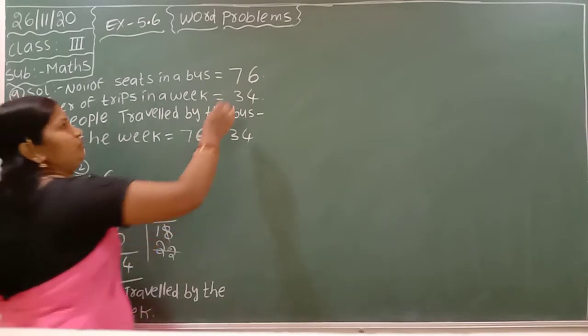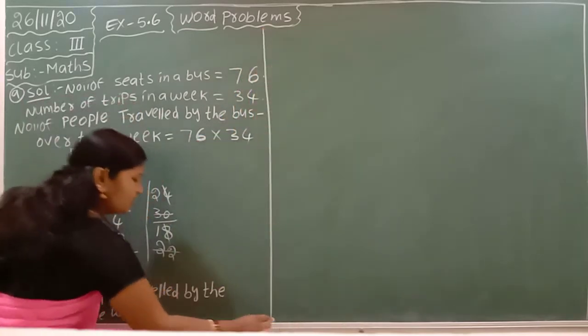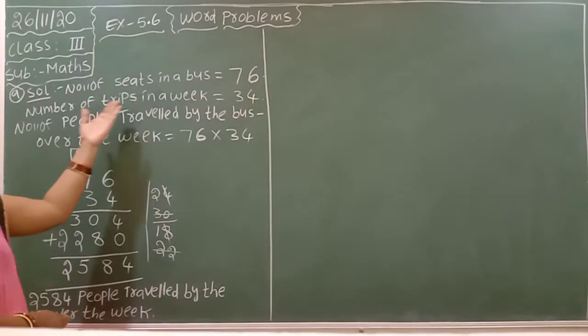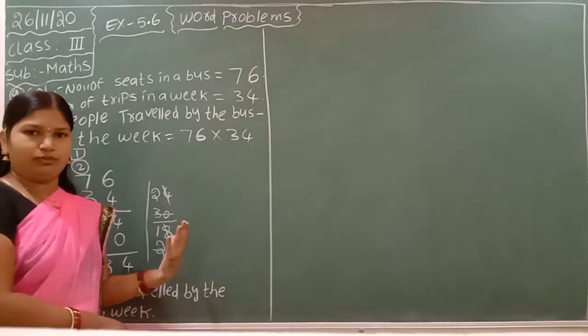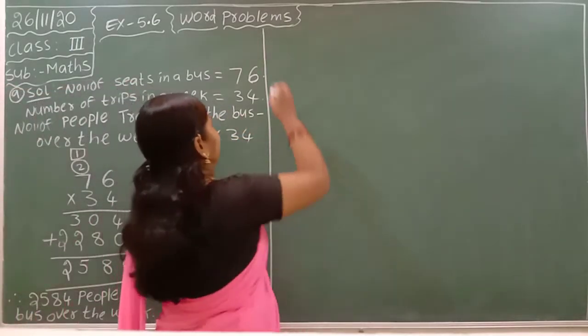Here, no need to do the multiplication again with the 7. Why? Because they gave the number of trips in a week, that is 34. So directly I have done it here.